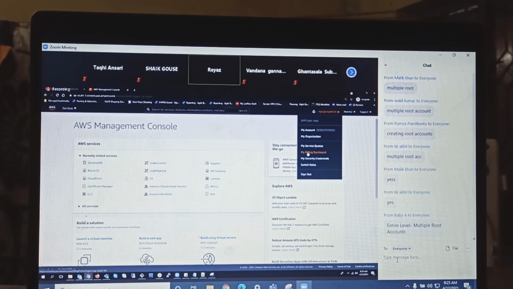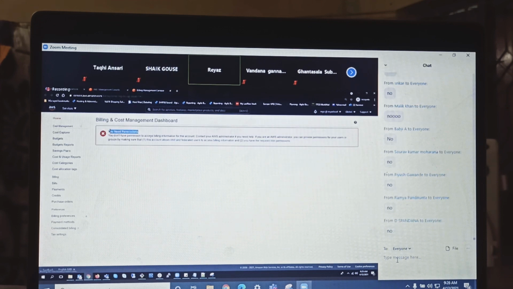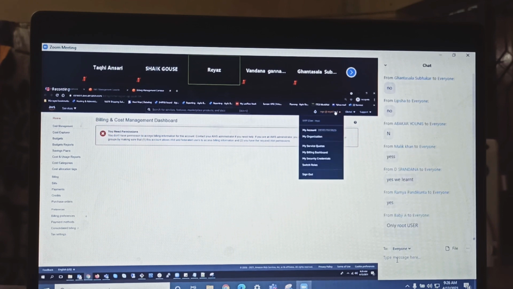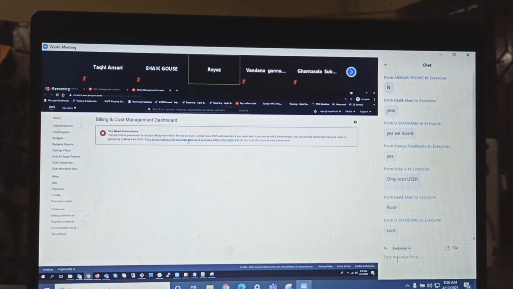And then if you want to go for the billing dashboard, guys, see, my IAM username is Ria, and I have admin permissions. But see, if I go to the billing dashboard, do I have access even though I'm admin? No, no. Didn't we learn that? So if you want to check the billings, all these things here, you need to log in with the root user, or you can provide permissions to the IAM user to give the billing access. You need to follow all these things. But yeah, you have the root account with you, you can log in with that.